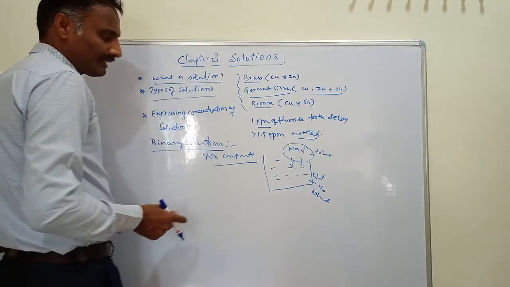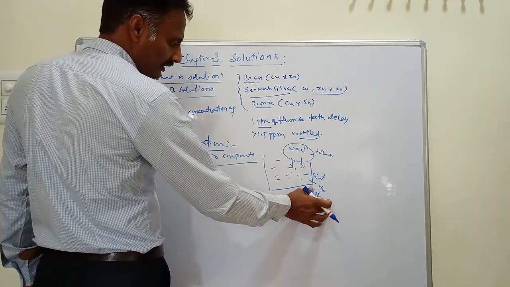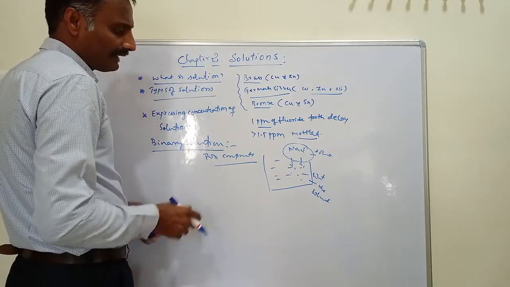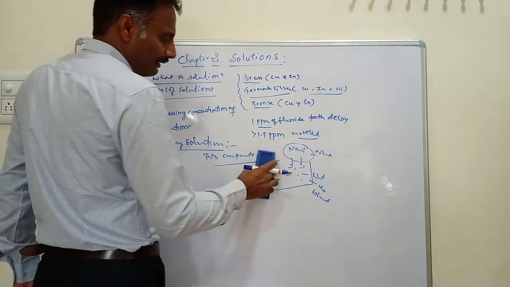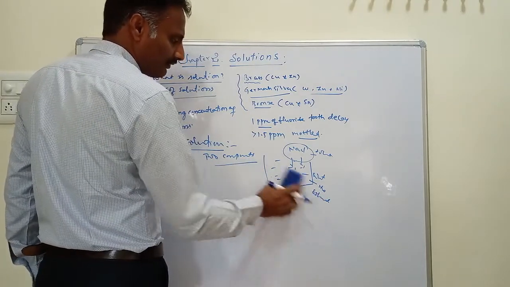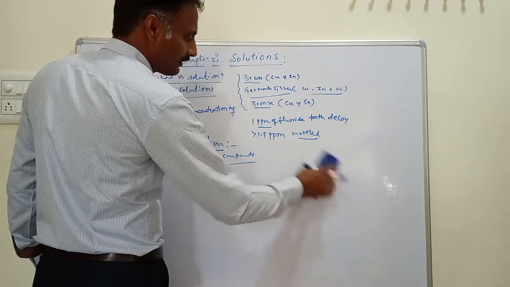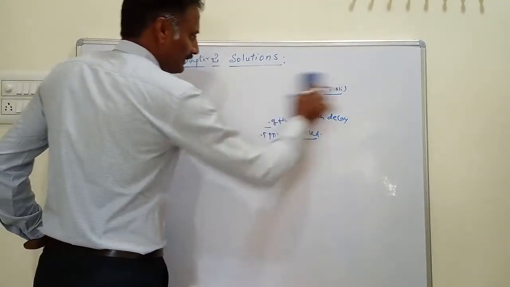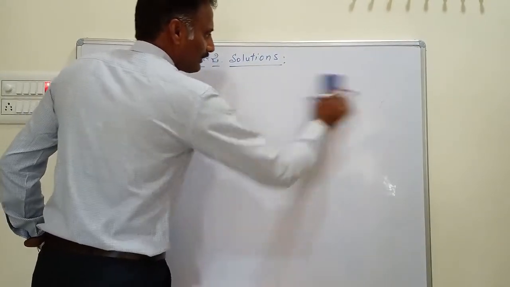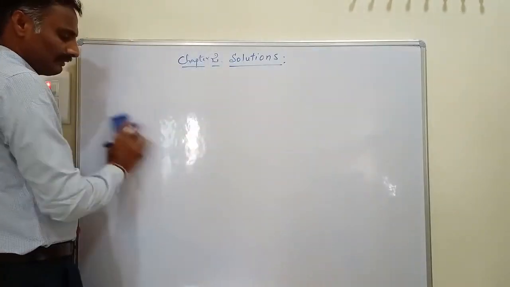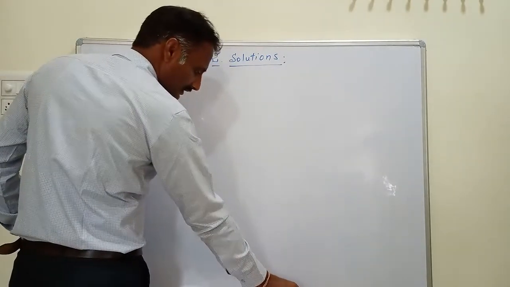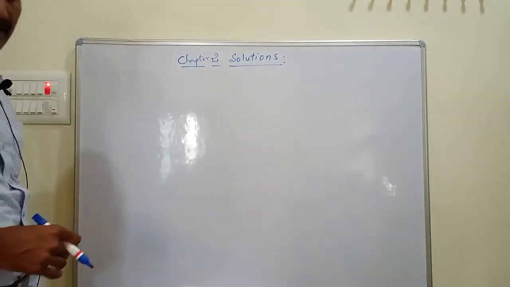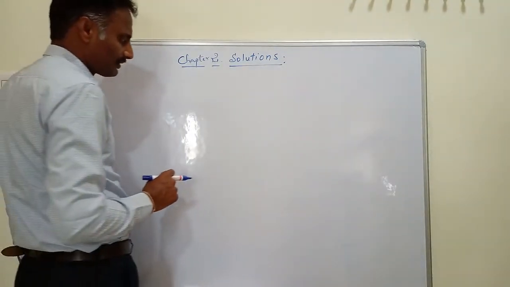The physical state of the solvent determines the type of solution. Based on the physical state of the solvent, we have three types of solutions. If the solvent is gas, it is called a gaseous solution. If the solvent is liquid, it is called a liquid solution. If the solvent is solid, it is called a solid solution.